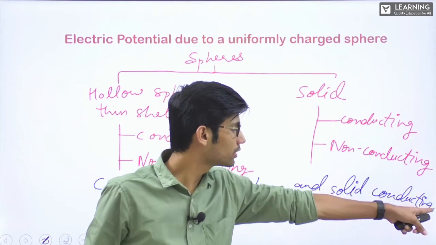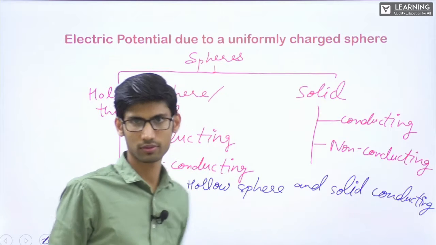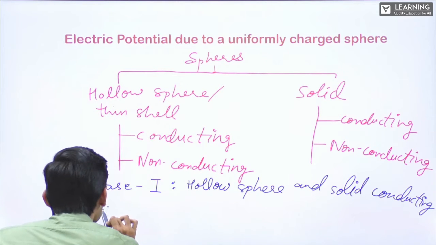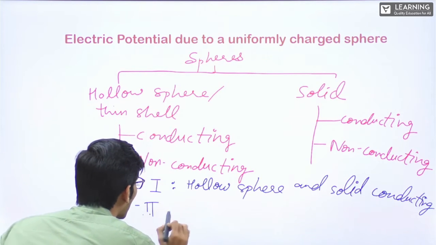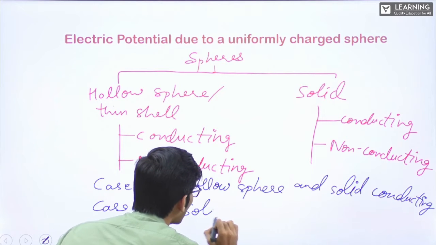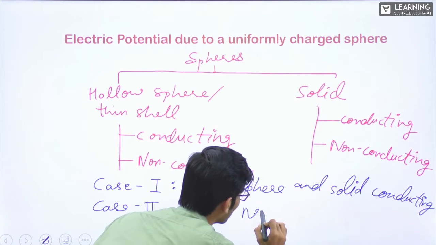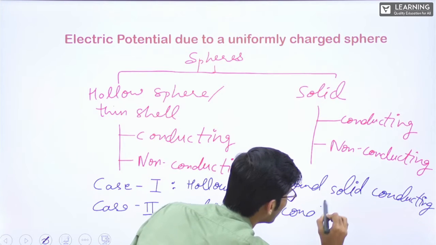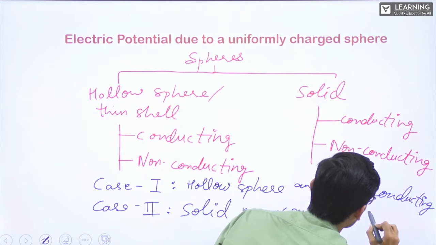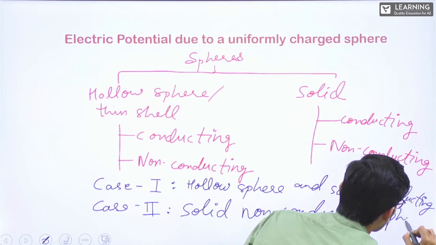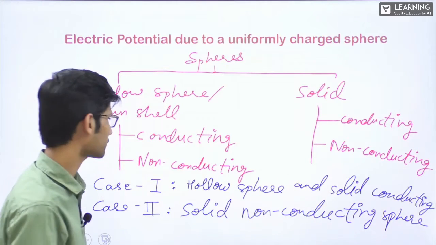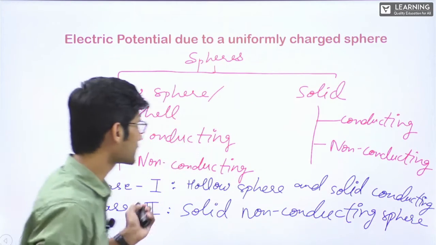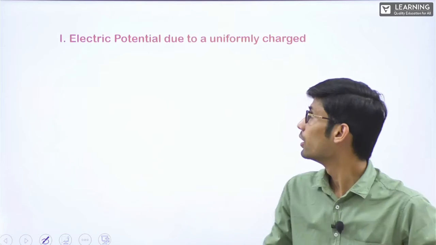I hope you can see till here. Nothing is cut. All right. From here, case 2 will be solid non-conducting sphere. Clear? Now, let's start with the first case.